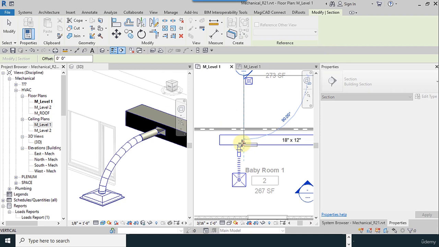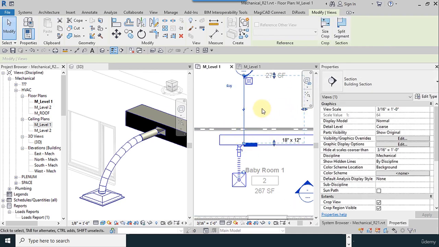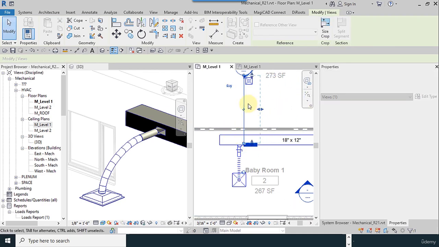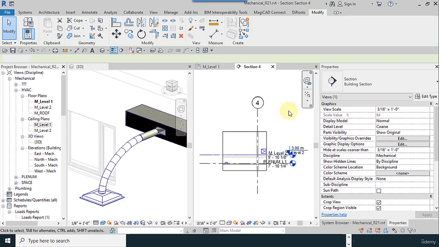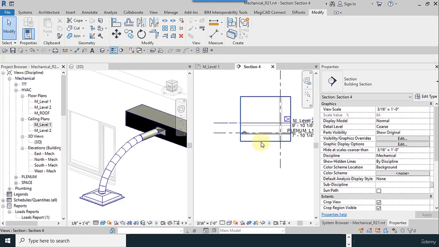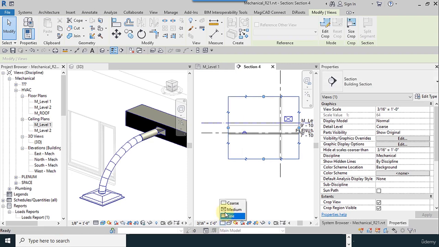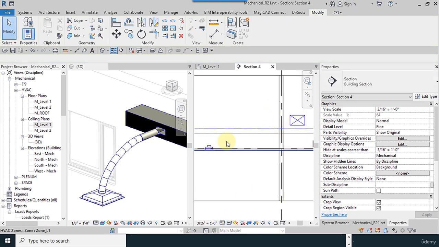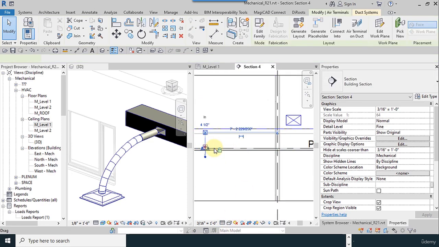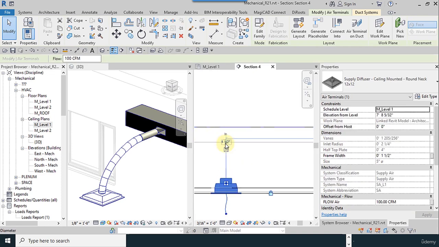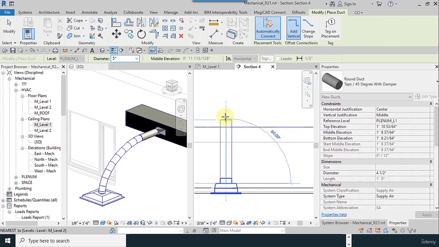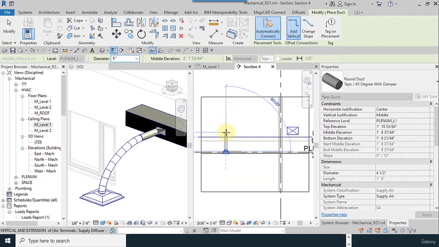What is another method? It is a little more complex than this, and I use this section, and I go to the view of this and extend the view and go to the front view, and I try to draw a duct, okay, and I move upward with round shape.